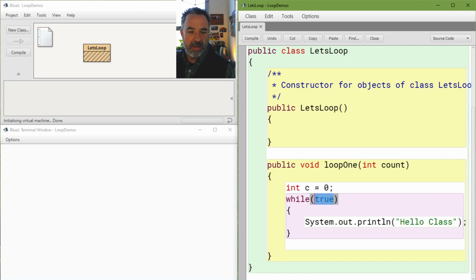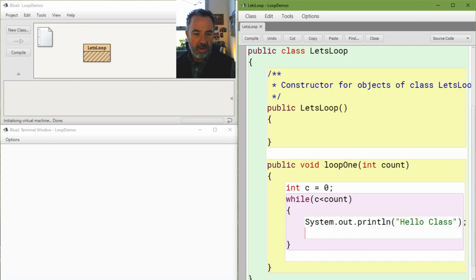So I'm going to say while c is less than the number of times that I want to do this thing. Well, c is less than count. If you think about it, if I want to do something 5 times, and count is equal to 5 and c is equal to 0 at the beginning, that will be true. The problem I have is that right now c is never going to change. So it'll always be true that c is less than 5, that 0 is less than 5.